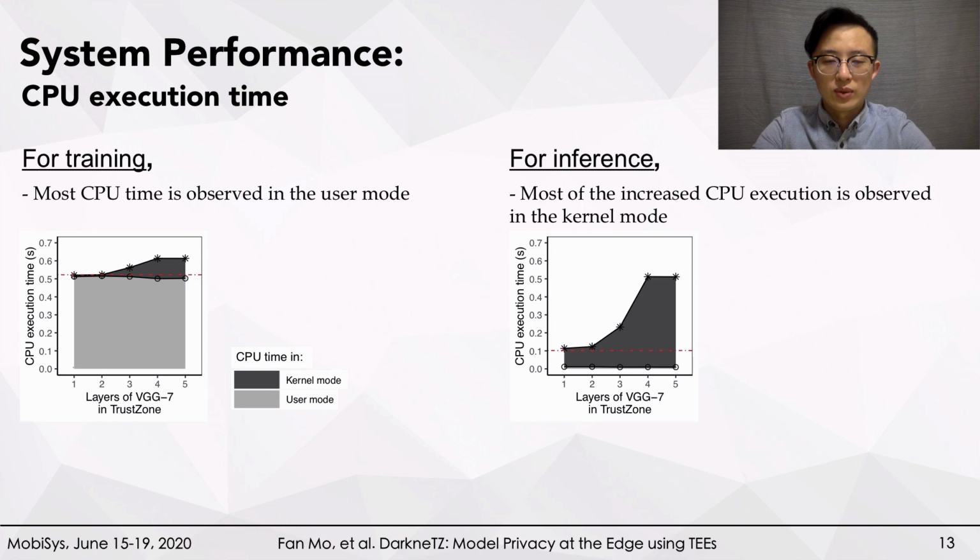To investigate why training and inference have such a huge difference in terms of CPU time, we further analyzed it in user mode and kernel mode. As shown in the left figure, most CPU time for training is in the user mode, which is in the light green color. However, most CPU time for inference is in the kernel mode, as shown in the right figure in dark green color.